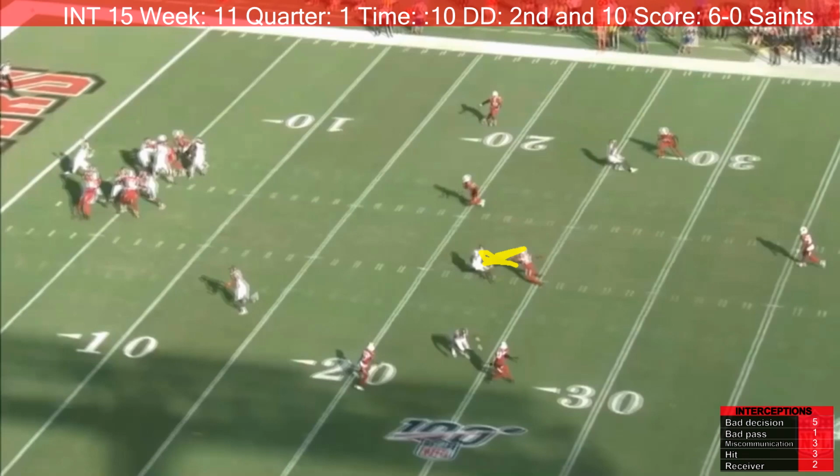Jameis Winston has a habit of trying to thread the needle. I say this is a bad decision by Jameis Winston. This is third down. You see the third down marker is right here. That's good for where Chris Godwin is at. That would have been a first down. However, you can see O.J. Howard is wide open with nobody covering him. He could have easily got that ball and made that first down. Simply a bad decision by Jameis Winston.